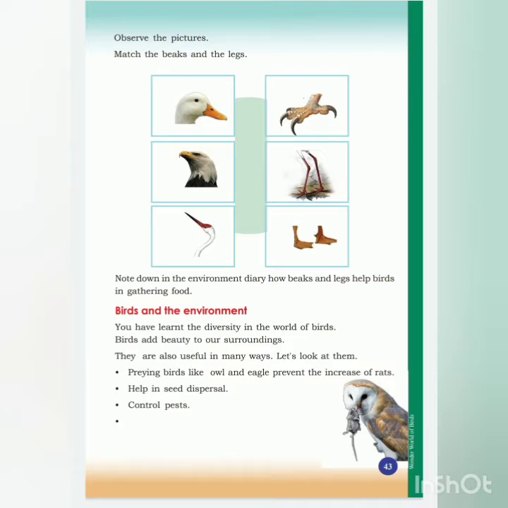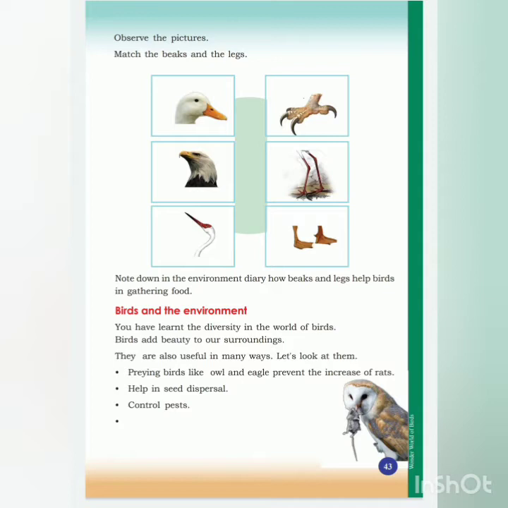So children, we know that birds are very beautiful to watch, isn't it? There are different kinds of birds. We have seen pictures of birds in the previous classes, and in our surroundings we can see different varieties of birds. They may be different in their color, shape, and size. We know that birds add beauty to our surroundings. It is very pleasant to watch some birds, isn't it?